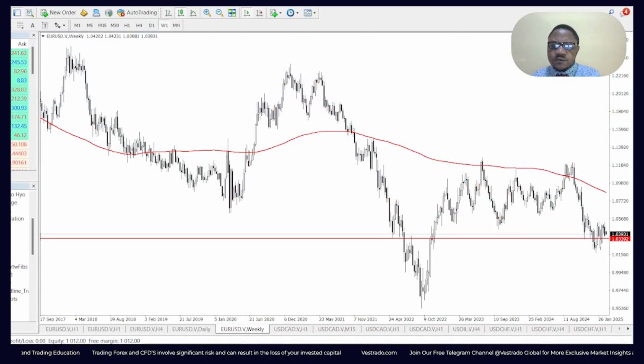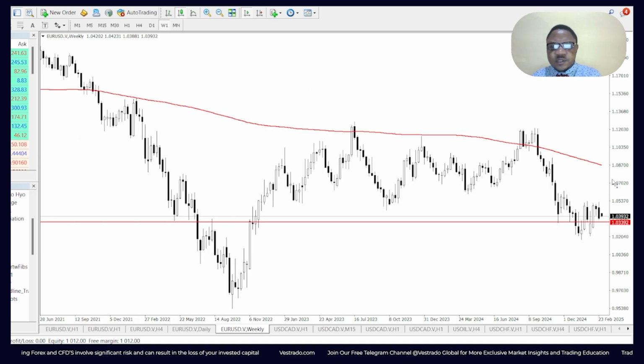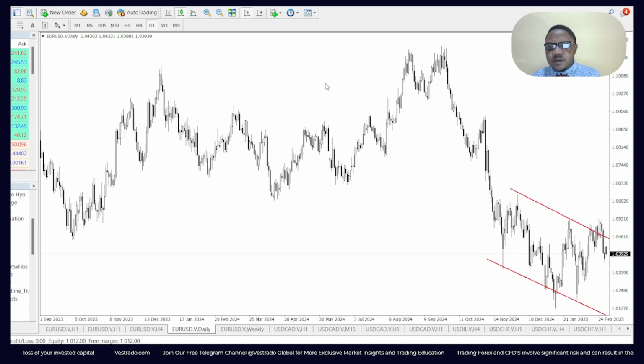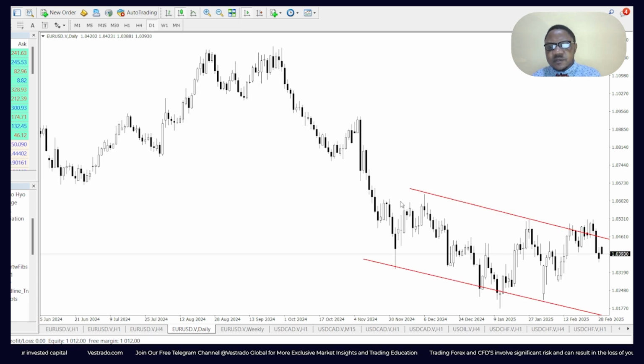There you go. What do we see on the Euro USD? Good. On the weekly chart, if I zoom in here, price is currently way above this significant support level. We broke past it, went back up, and it's currently above it. Nothing so significant on the weekly chart, but on the daily chart, it looks as though price is moving within a descending channel, with price having touched the resistance border, looking as though it's going to attack the support border, or perhaps even the halfway point of the channel.